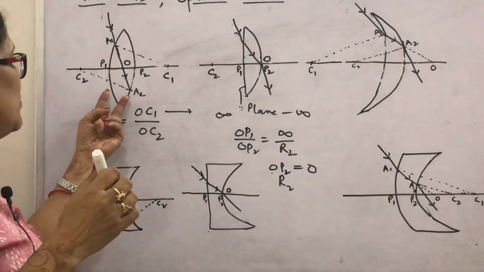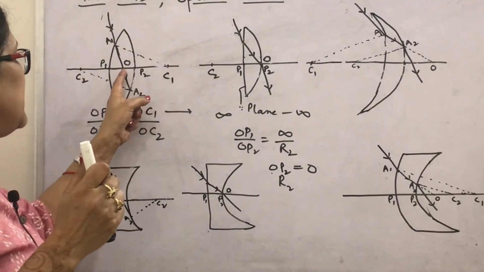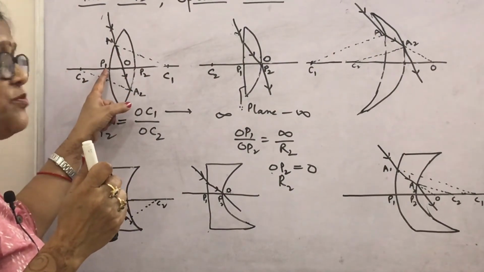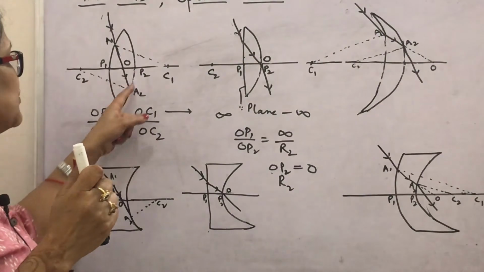Lens has two radii of curvature, OC1 and OC2, and the midpoint of the first surface P1, midpoint of the second surface P2.